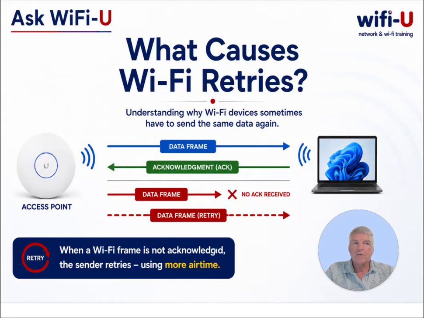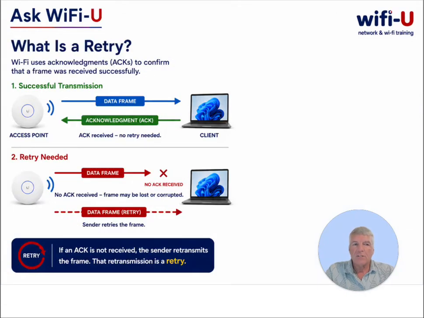In our last video, we talked about why Wi-Fi is often slower than Ethernet. One of the reasons we mentioned was retransmissions or retries. So today's question is, what causes Wi-Fi retries? Let's take a look. First, let's define what a retry really is.